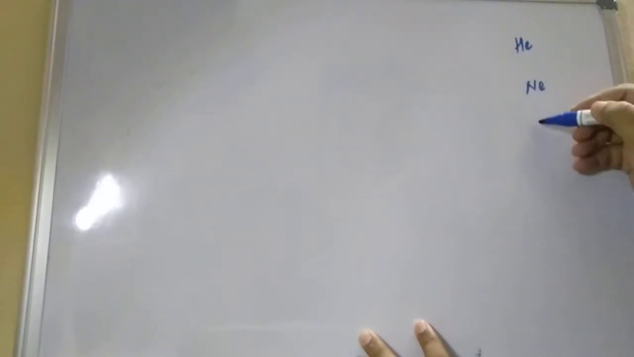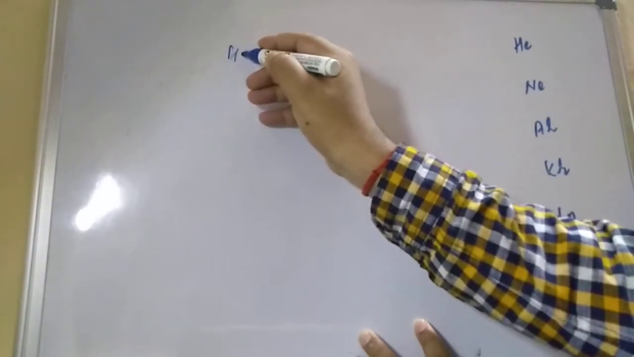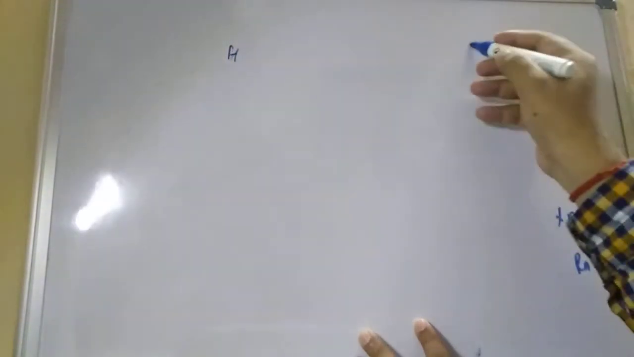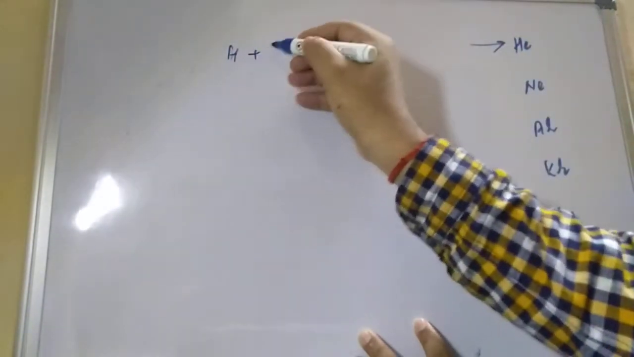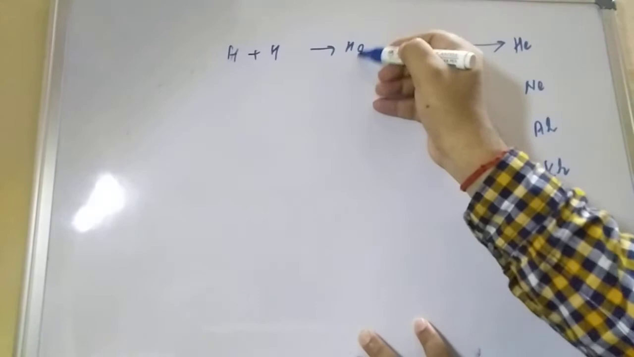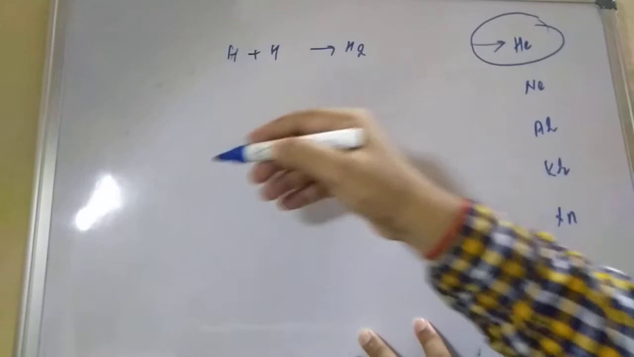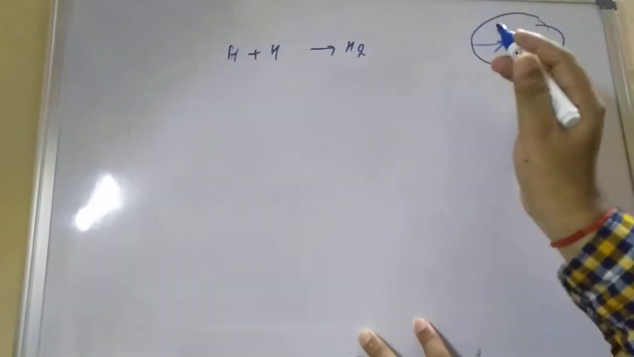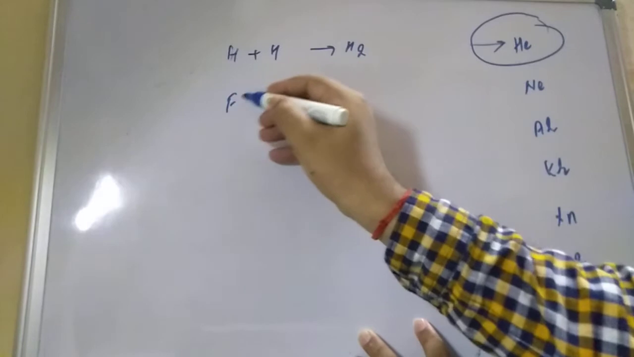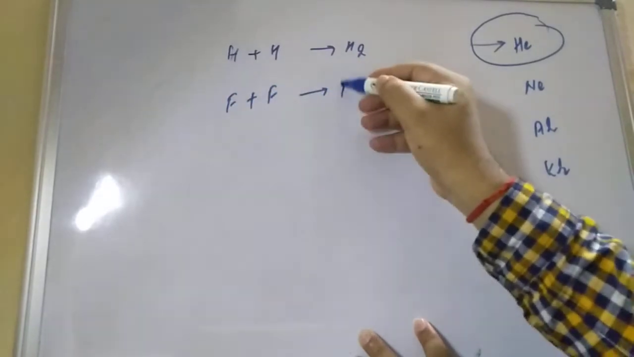Now let us understand the second thing. All the elements will try to achieve the nearest configuration: helium, neon, argon, krypton, xenon and Rn. If hydrogen is there, hydrogen will combine to form the nearest configuration. Hydrogen plus hydrogen combine to give the H2 molecule, and the configuration will be just like helium. Other elements, like if you talk about neon, fluorine plus fluorine combine and form F2.